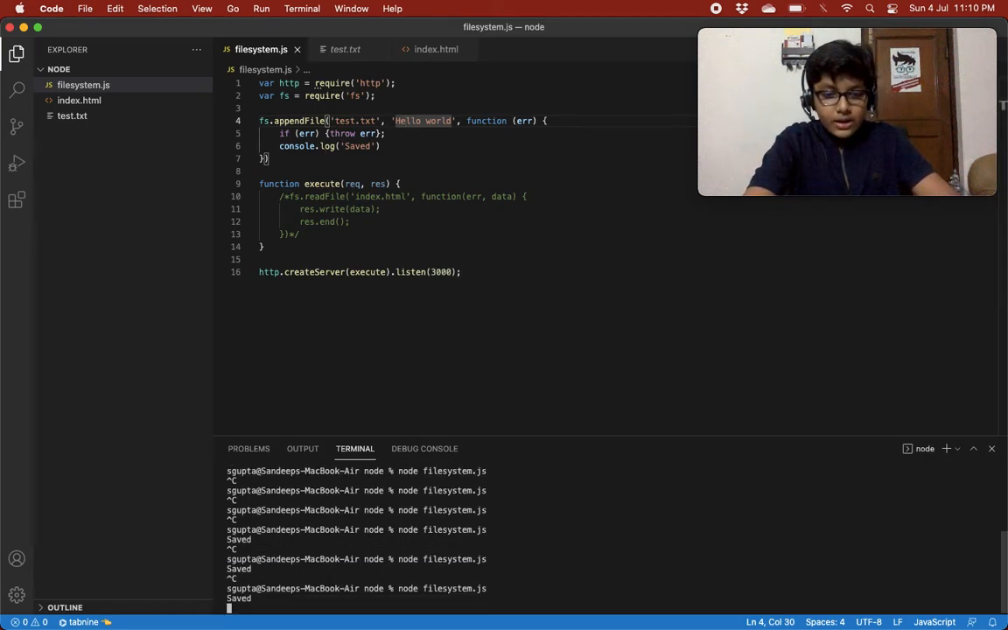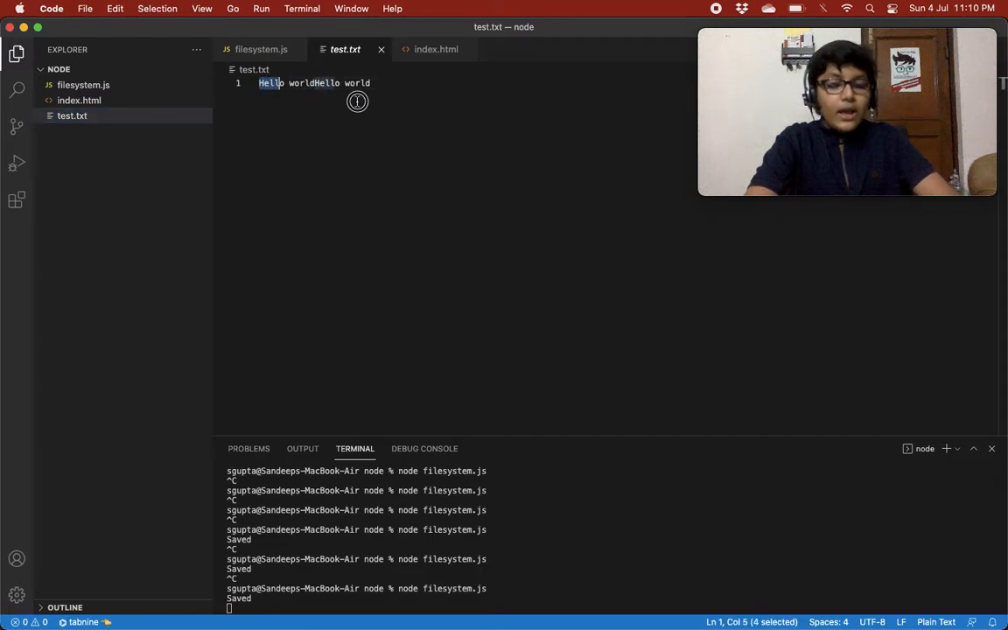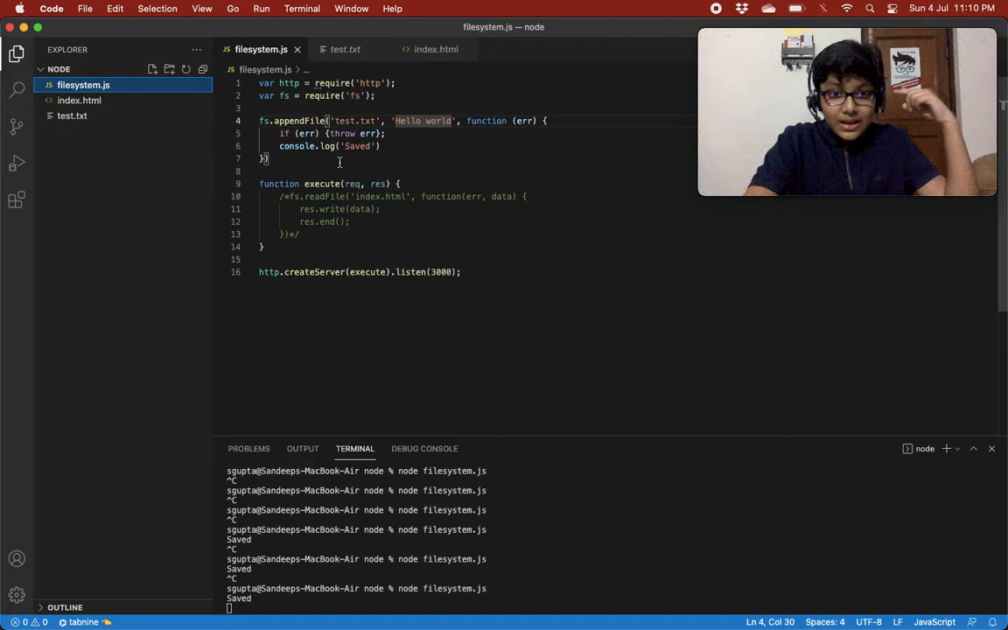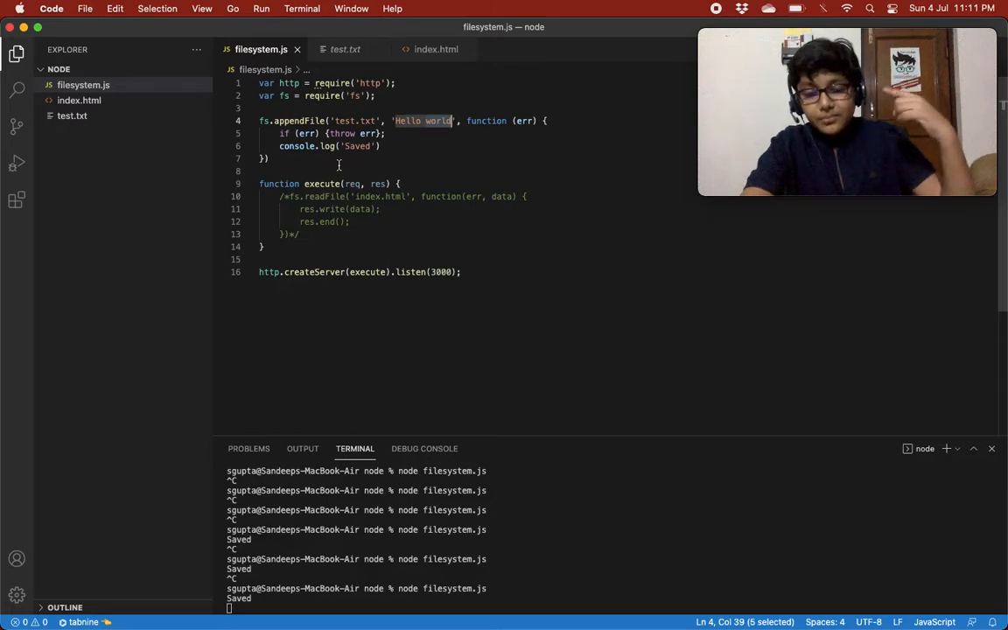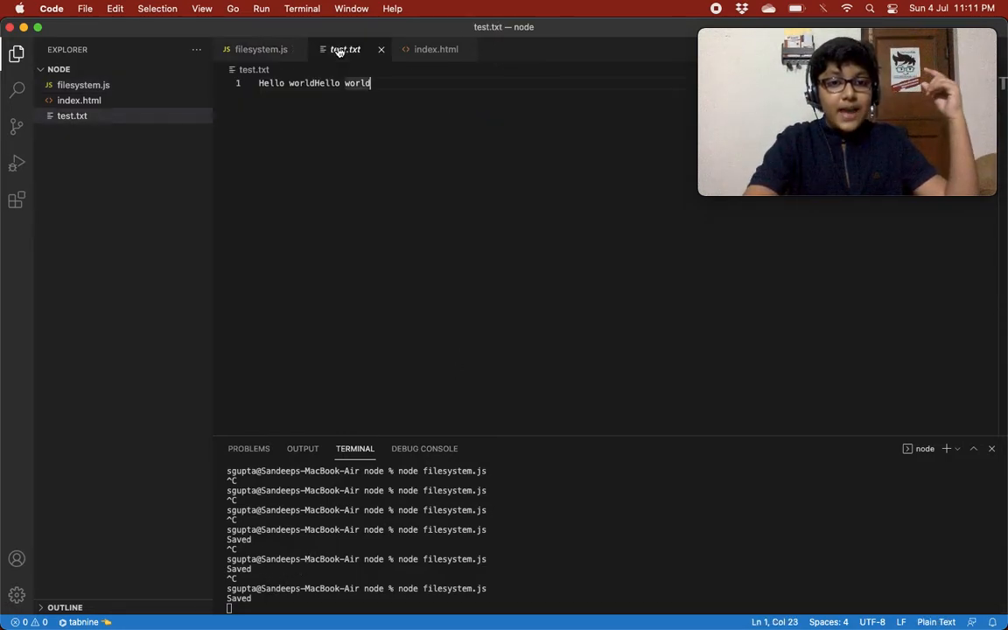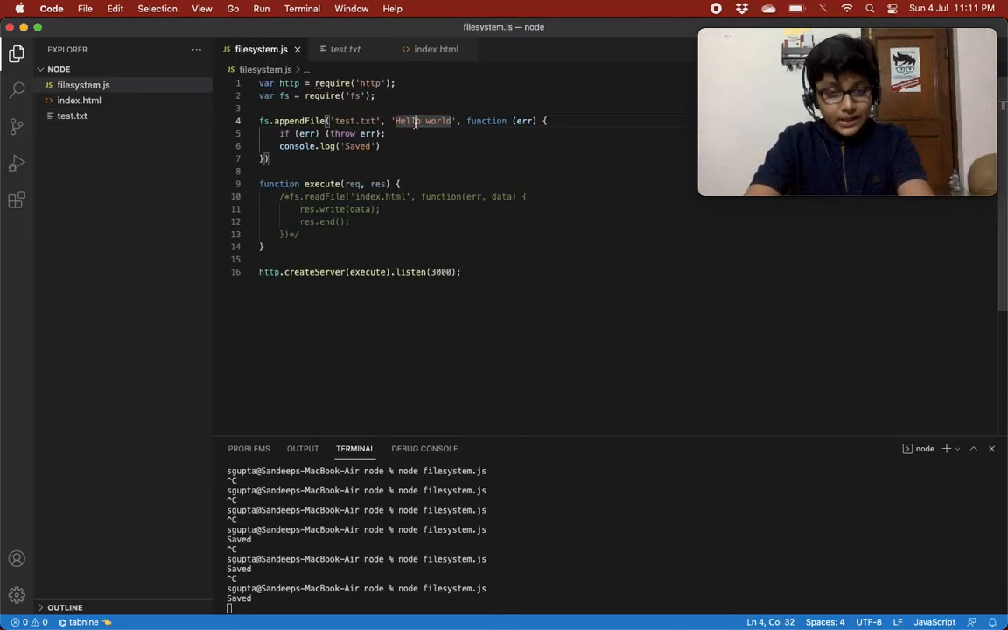If I run this now and go to test.txt, there are two hello worlds, as there was one hello world already, and this is appending hello world in test.txt. It is not finding any error. That's why it is showing saved, and it is adding that hello world content that we gave over here.